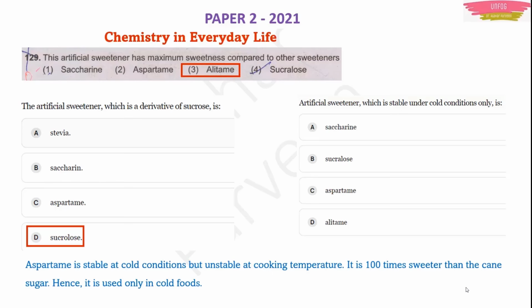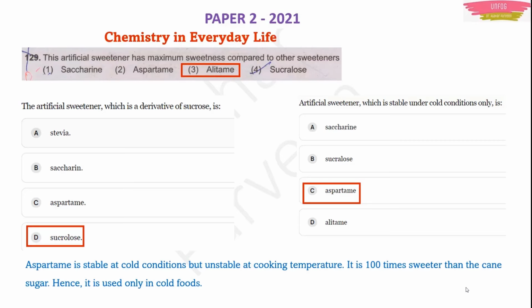Now because aspartame is stable only in cold conditions, it is used only in cold foods. Means the sweets which are made without cooking, maybe some juices, maybe sharbat and all, you can use it there. The foods which can be served as cold foods, where cooking is not required, in such foods this artificial sweetener aspartame is used. Okay, so these are the questions I guessed from my side. Any type of question may be asked.